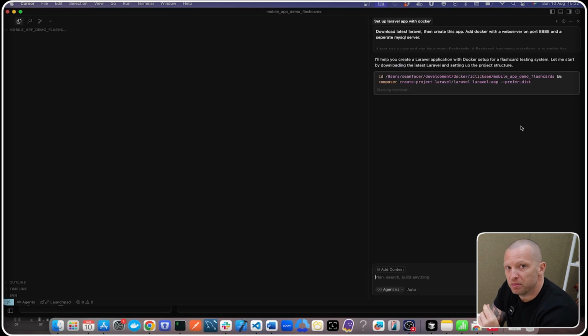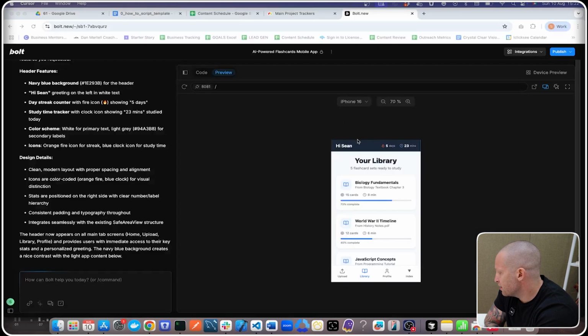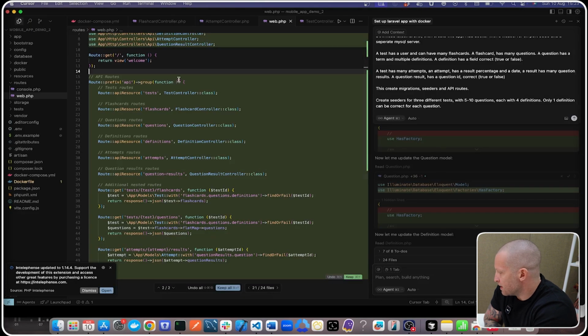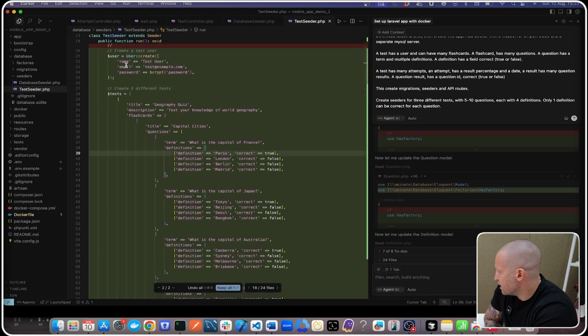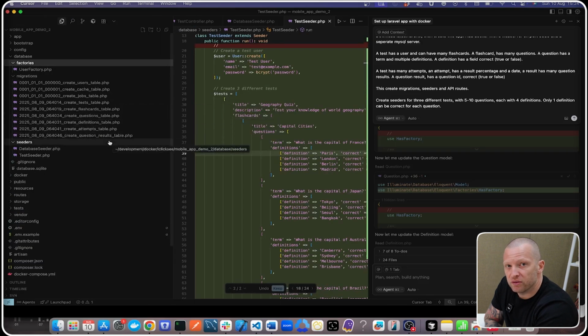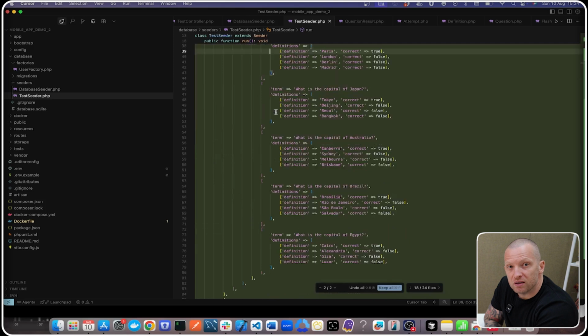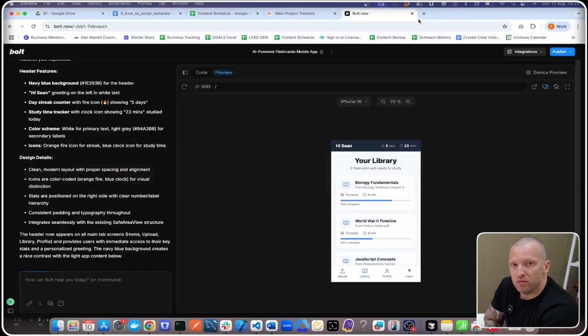And because I'm organized, I built one earlier, so we will just stop this and jump into the one previously built. If we look in here, it downloaded Laravel, our framework. You can see you've got Cedar here, which adds tests, description, flashcards. So we've got all our migrations here for the different tables in the database. We've got our Cedar, so you can see there's a load of dummy data in here, and these are our routes. This is where we're going to query on the API. So let's go ahead and connect up the API to the mobile app.